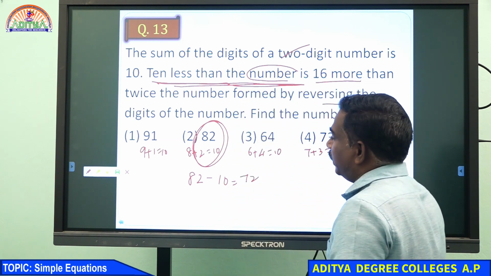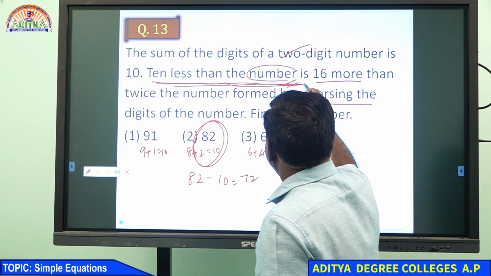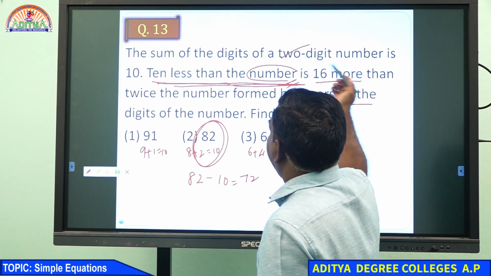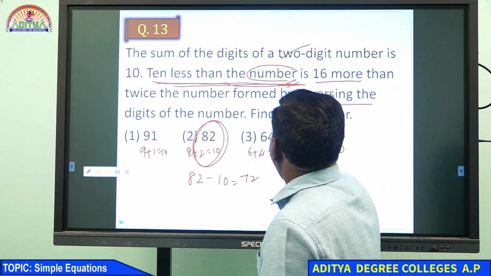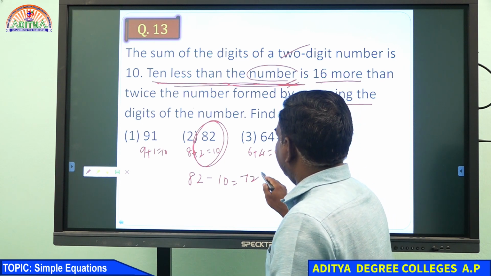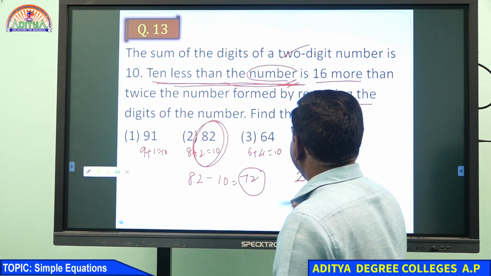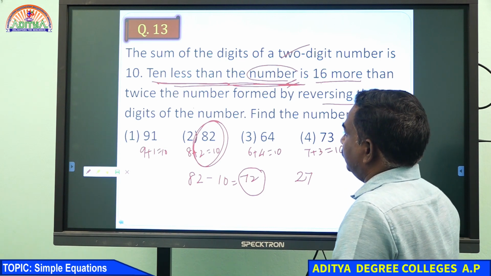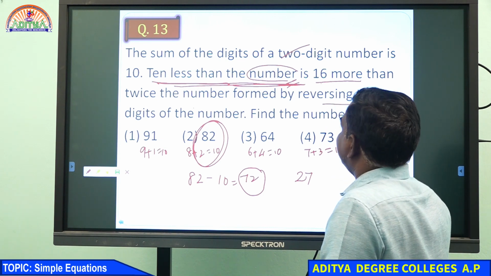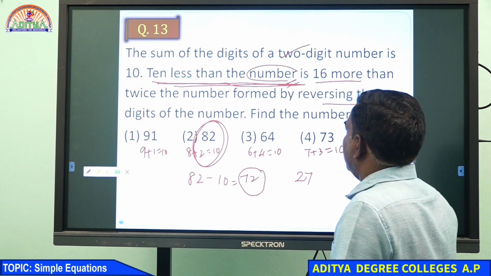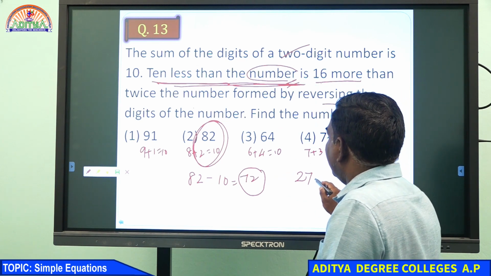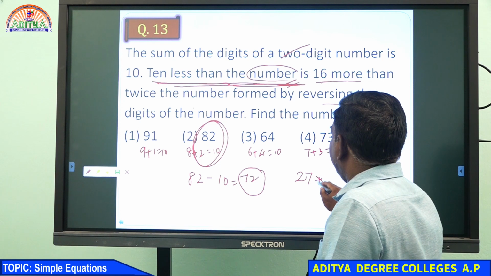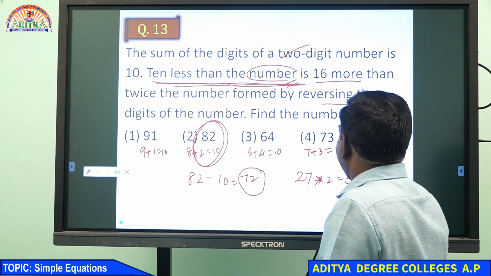Now what is the next one? 10 less than the number is 16 more than twice the number formed by reversing the digits. If you reverse it, that is 28. Twice the number, into 2, that is 56.